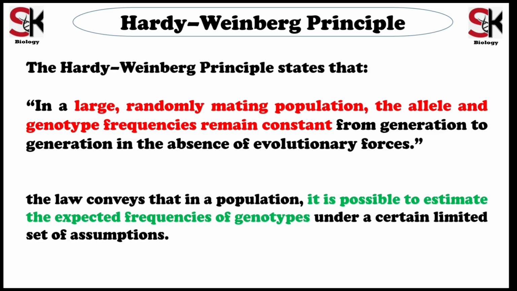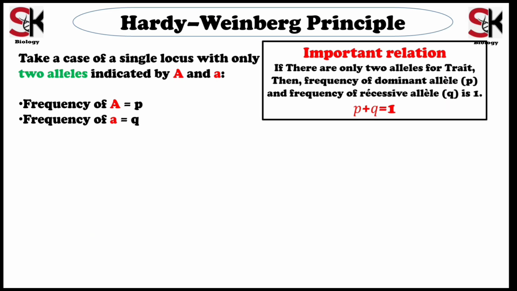Let us understand this principle with an example. The example we are taking is an autosomal locus in a diploid organism. If a gene has only two alleles, where capital A denotes the dominant allele and small a denotes the recessive allele, the respective frequencies of capital A is p and of recessive a is q. The basic relation is p plus q equals 1. This means the total allele frequency in a population is always 1.